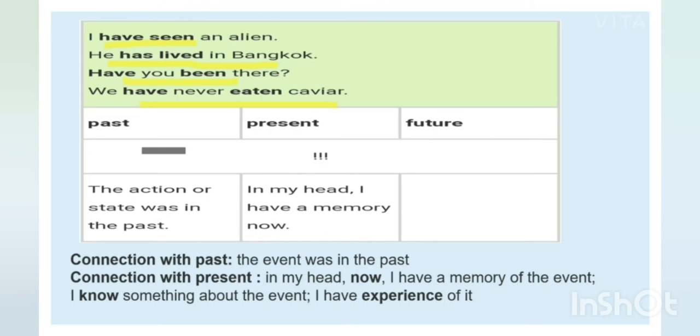Like, I have seen an alien means I have seen the alien in the past, but the memory of that thing is still in my mind in the present. So this is what present perfect tense is. It is used to talk about your experience. Fine? So whenever you will be talking about your experience, what type of tense will you use? Present perfect tense.